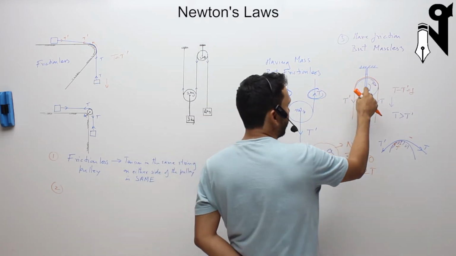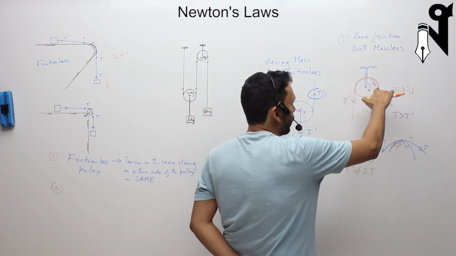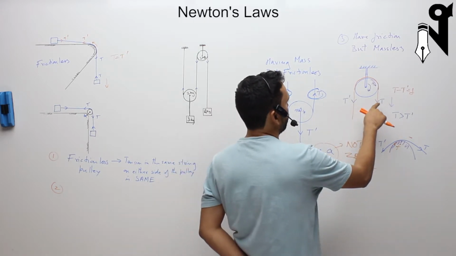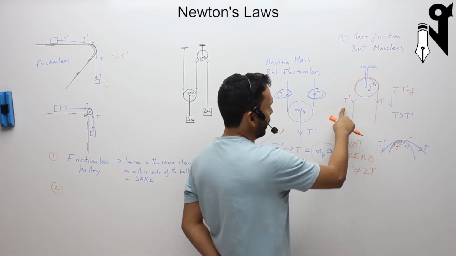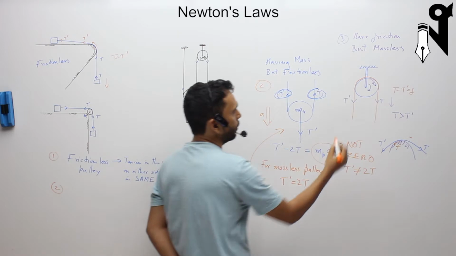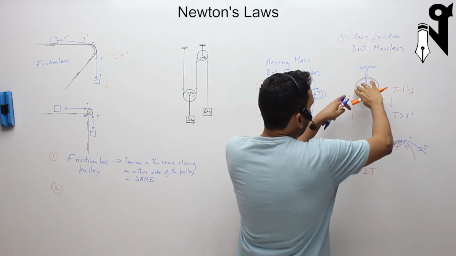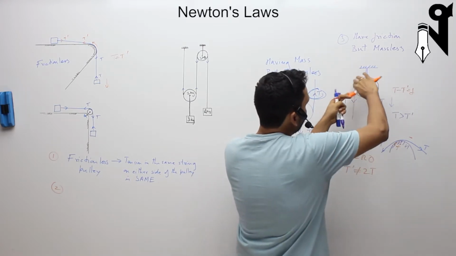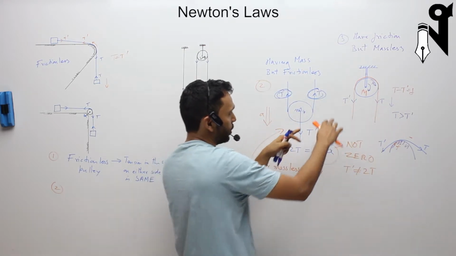So if the pulley is having a mass and it is rotating, that time we can say that there was a substantial amount of difference between T and T dash, because that will take that much effort to rotate it. So if the mass is present and the pulley is having friction, the mass is rotating. If the mass is rotating, then the difference between T and T dash is substantial, which is the friction.